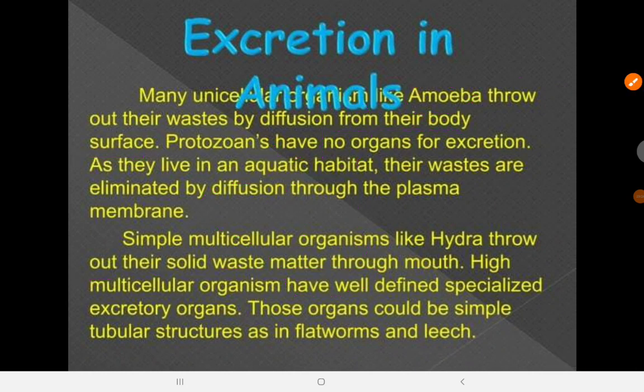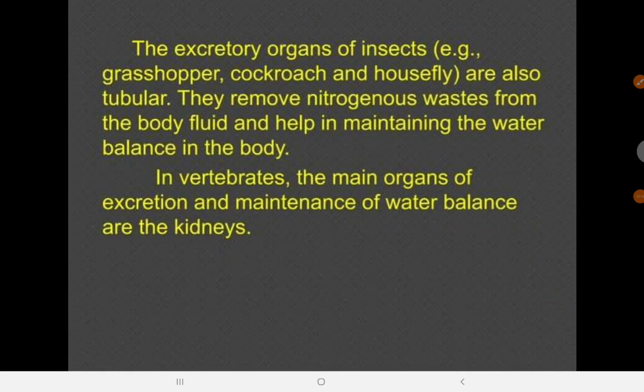Then higher multicellular organisms have well-defined specialized excretory organs, and those organs could be simple tubular structures, as in flatworms and leech. The excretory organs of insects, grasshoppers, cockroach, and houseflies are also tubular, and they remove nitrogenous waste.